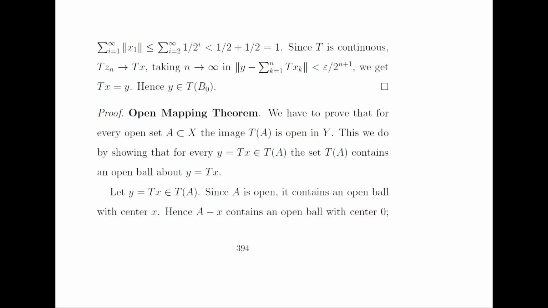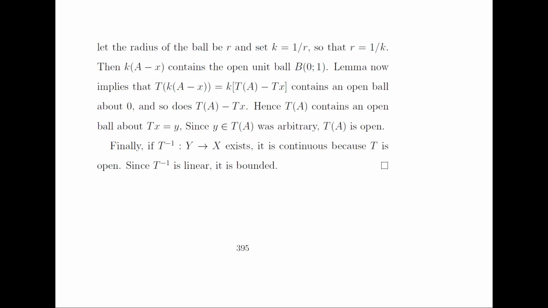So let y equal to Tx belong to T of A. Since A is open, it contains an open ball with center x. Hence, A minus x contains an open ball with center 0. So let the radius of the ball be r and set k equal to 1 by r, so that r is equal to 1 by k. Then k times A minus x contains the open unit ball having center 0 and radius 1.